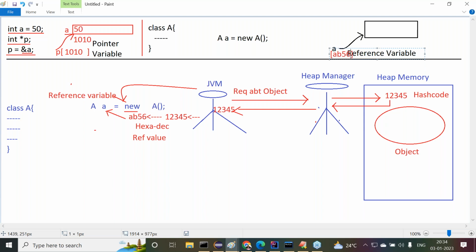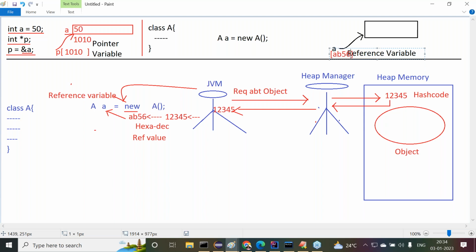The actual question is: in C and C++, a variable is referring to a block of memory, so that variable is a pointer variable. In the case of Java also, when we create an object for a particular class, a variable is referring to a block of memory, that is an object. Why don't we call it a pointer variable? How can you say pointers are not available in Java? For this, what is the answer?